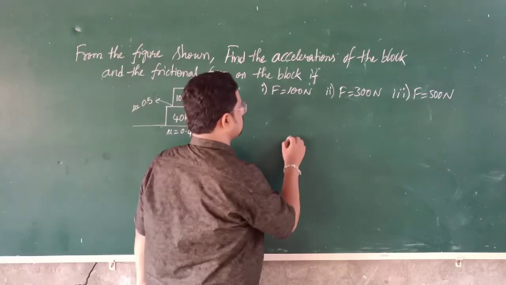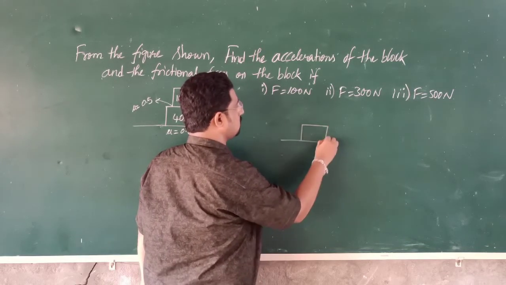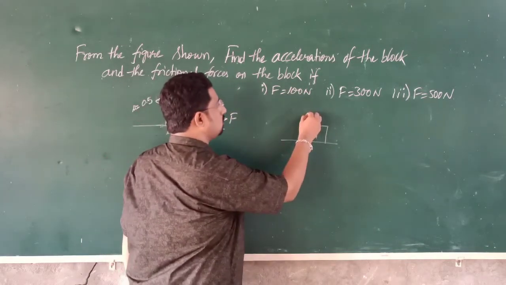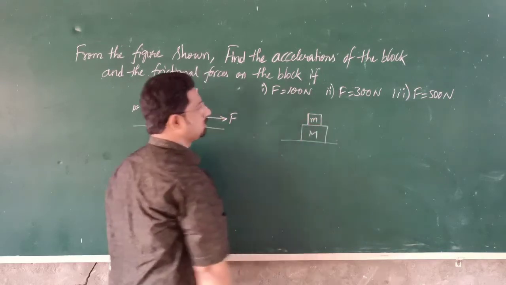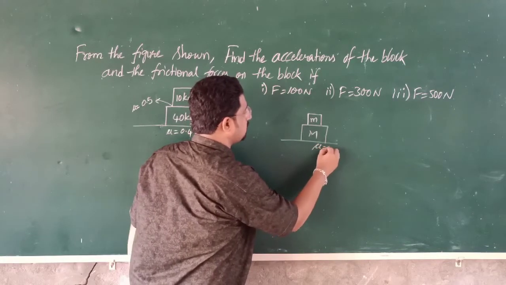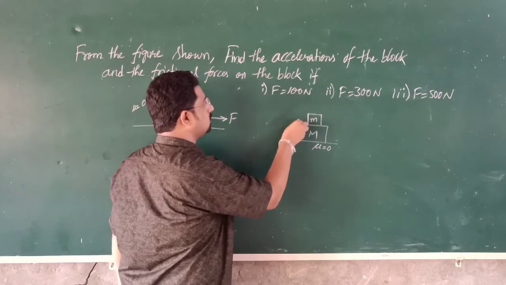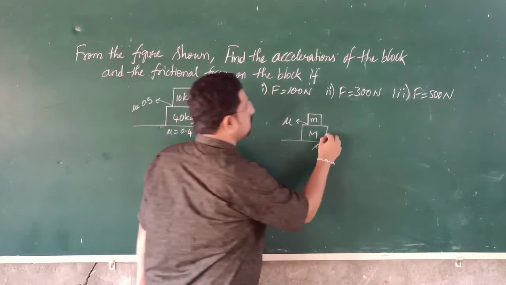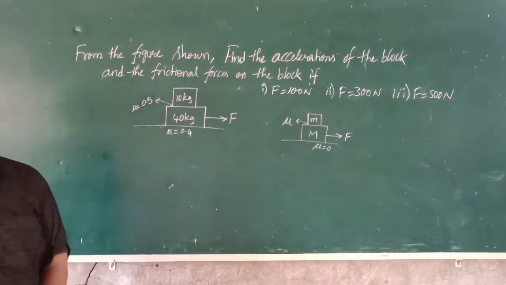For example, this is the surface, and there is a body of mass M on which there is a small body of mass small m. Here mu is equal to 0, that is, the surface is smooth, but between the blocks we have the coefficient of friction mu, and the force capital F is applied on the lower block.